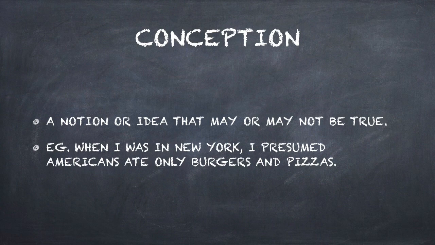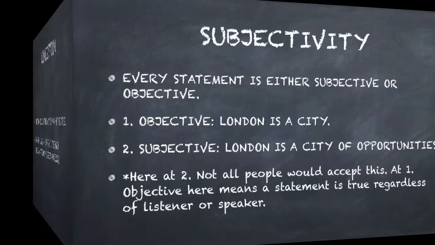So this particular example or statement can be true or cannot be true, or it may be true, it may not be true. It is an idea that the speaker has in his or her mind. So this is what we know about conception, how we conceive the idea of something.